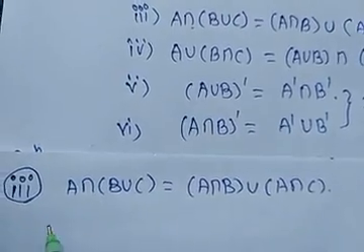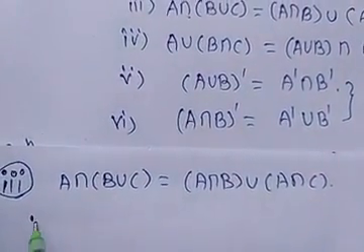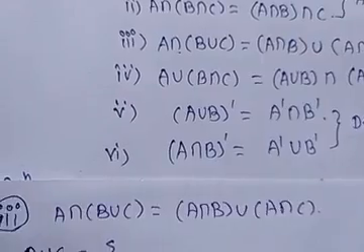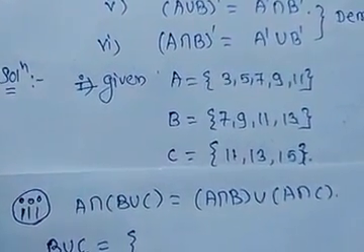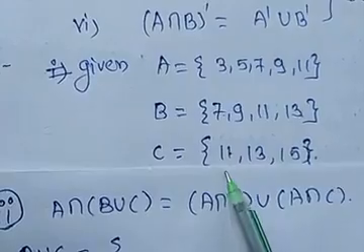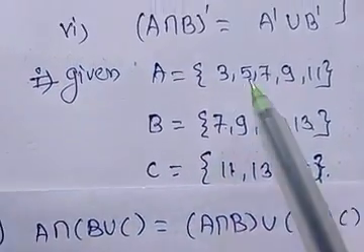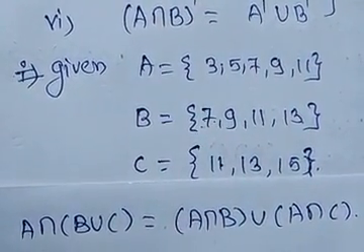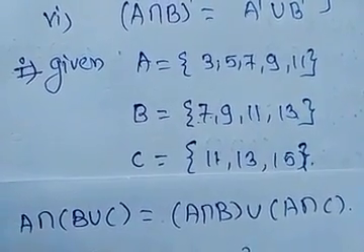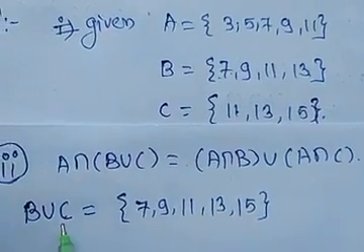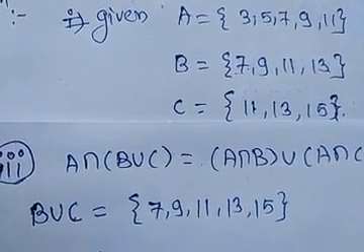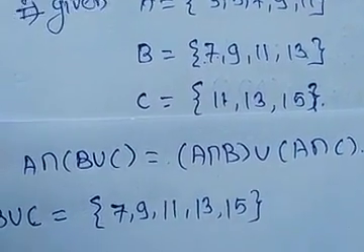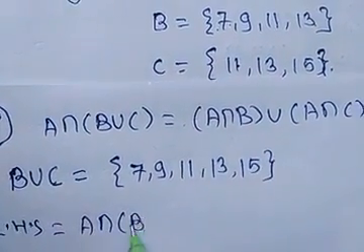Now first we solve LHS. For LHS we require B union C. The union of B and C, which we solve again, will be 7, 9, 11, 13 and 15, elements from both sets B and C. Now we have to take the intersection with A. LHS is A intersection (B union C).